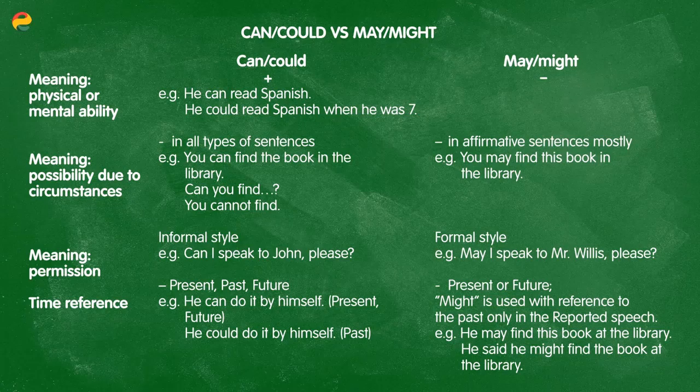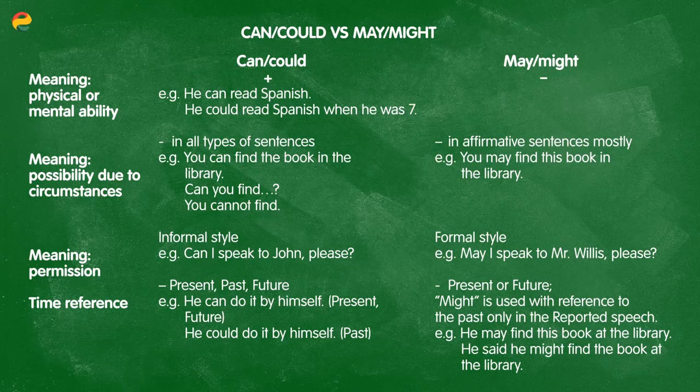For example, you can find the book in the library. Or, can you find this book for me? As well as, you cannot find this book in the library. However, for may and might, you should note that in the present tense, if you are using may, you should not use a negative sentence. In the affirmative sentence, you can say, you may find this book in the library, but do not say you may not find this book in the library.